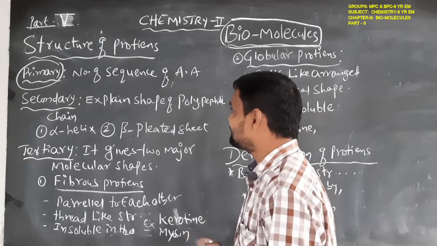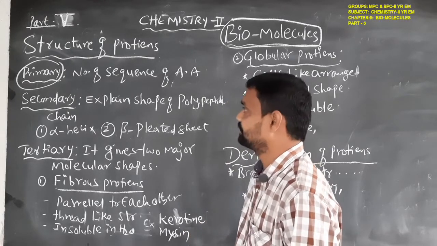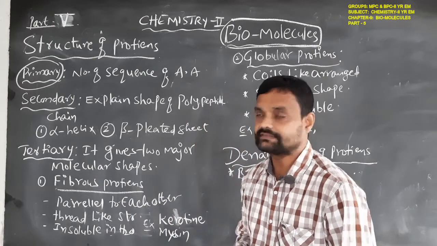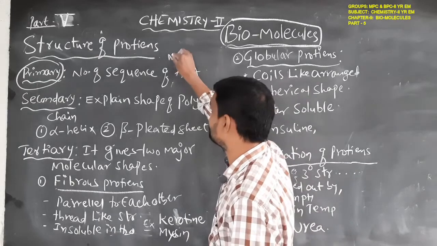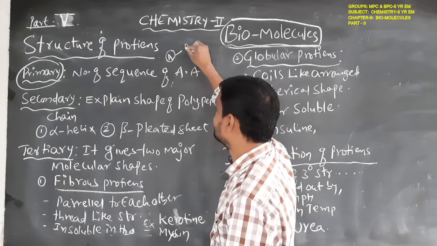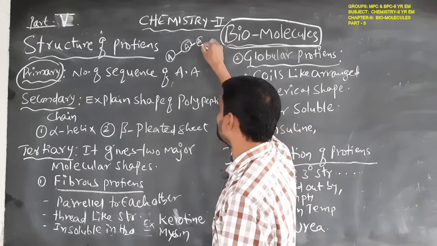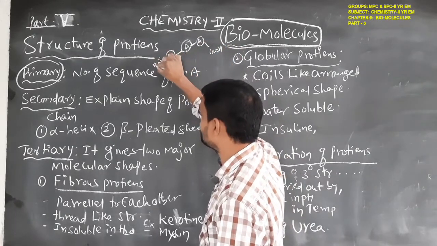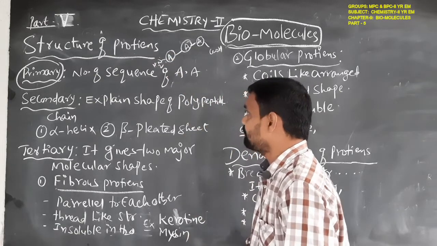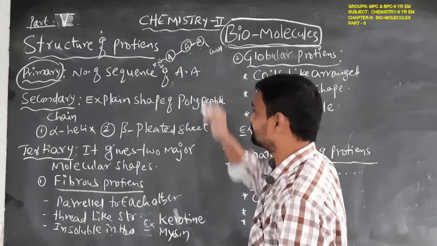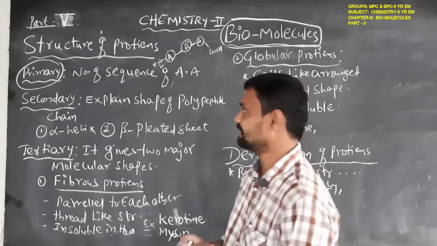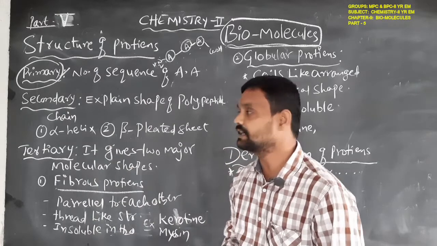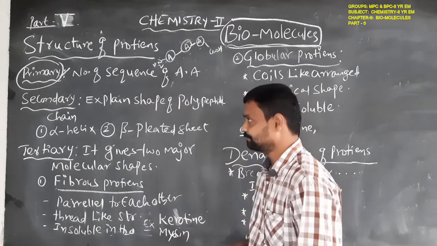So the sequence of amino acids means, for example, this is an amino acid, this is an amino acid, and this is the COOH group, and this is the amine NH2 group. So when a number of amino acids are arranged in a sequence, that is called the primary structure of the protein.